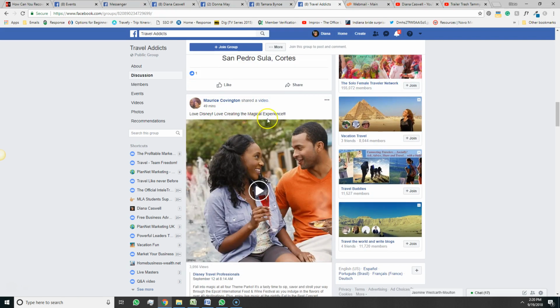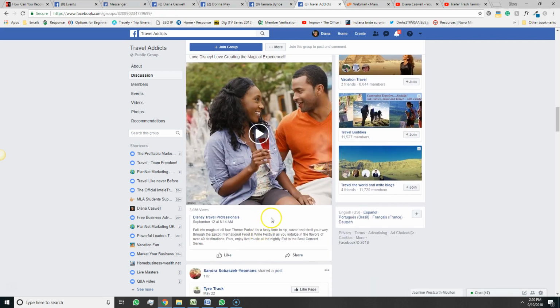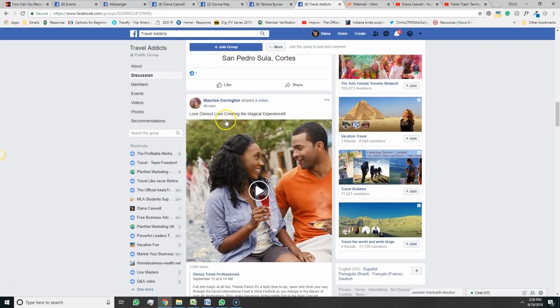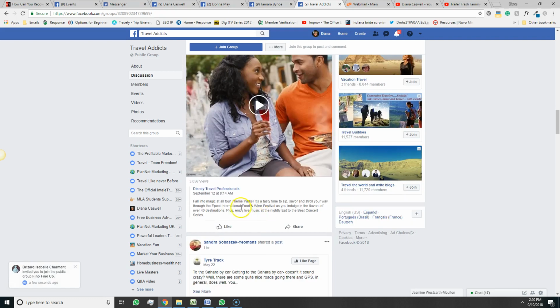This one says, love Disney, love creating the magical experience. That person might be a travel agent. I'm not sure. She might not have been supposed to post this, unless this is actually something Disney specific. But anyways, you can like it and comment on it.